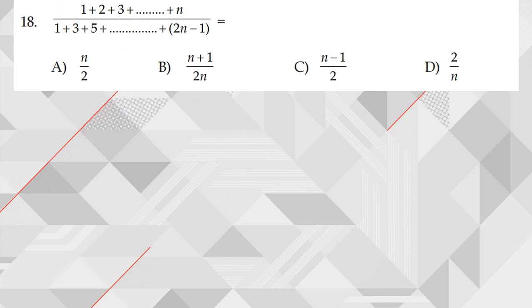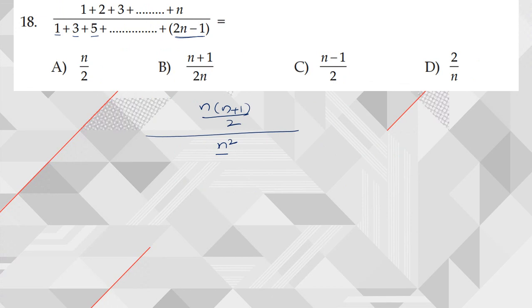So 1 plus 2 plus 3 plus and so on up to n, divided by 1 plus 3 plus 5 plus 7 and so on. In the numerator you can observe that this is nothing but the sum of first n natural numbers, which is sigma n. So what is the formula for sigma n? Sigma n is n into n plus 1 by 2, whole divided by, in the denominator, the sum of first n odd natural numbers. The sum of first n odd natural numbers formula is n square.